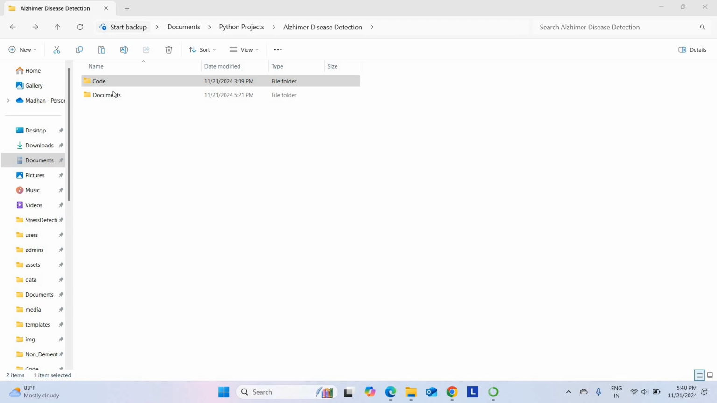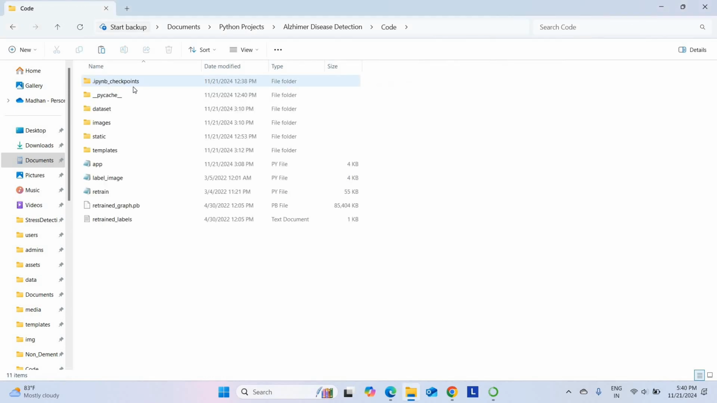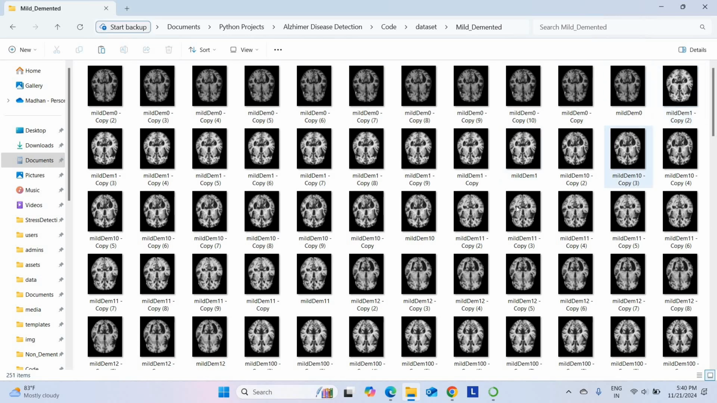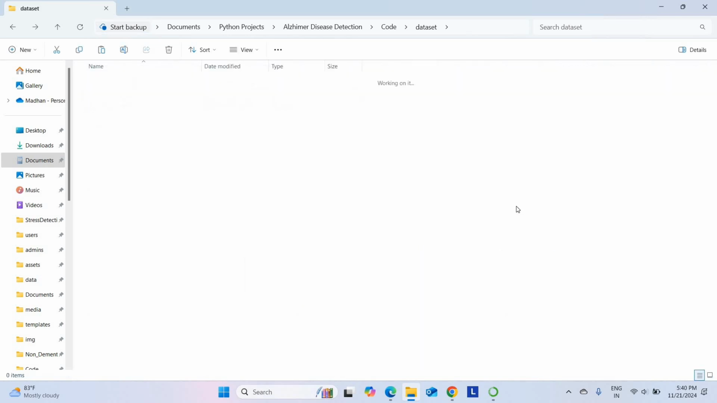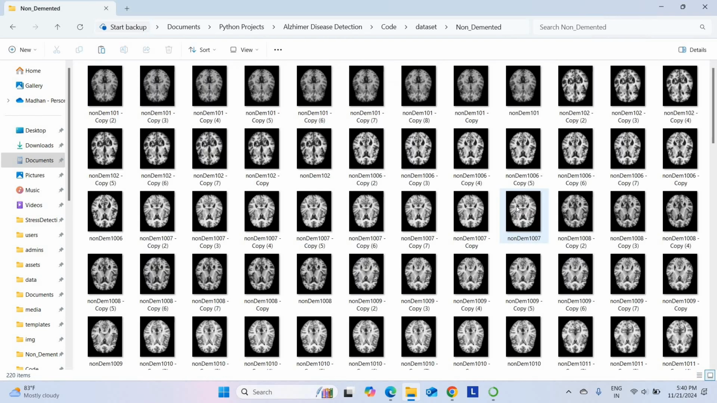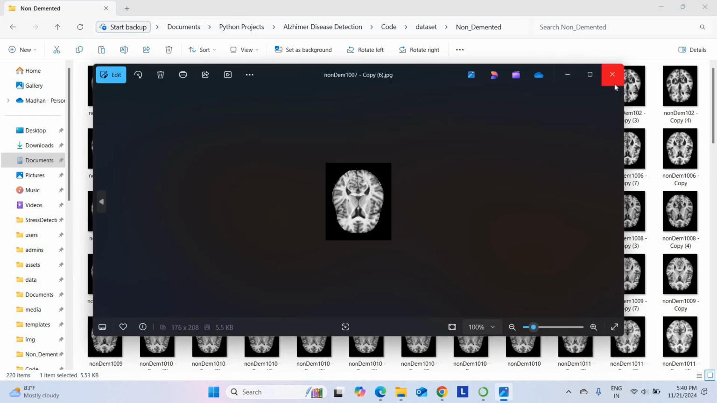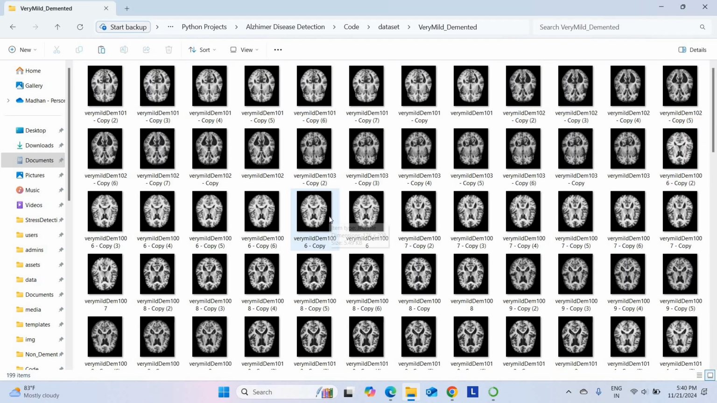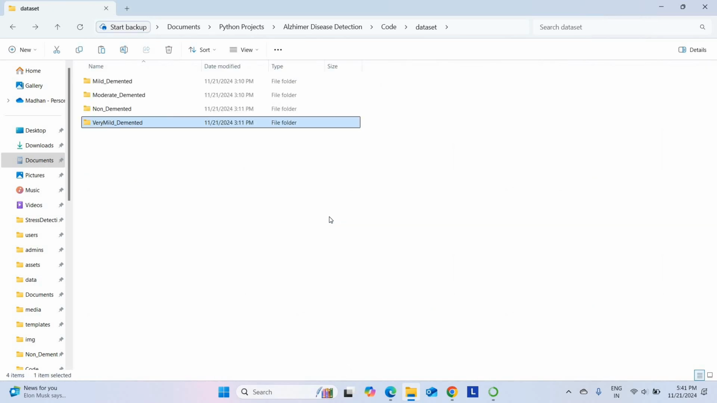Let me explain the project demo. This is the project code. Here you can see the data set. This is the data set we are going to use. Mild demented, these are the sample images. Moderately demented, these are the images. Then non-demented, these are the images. As per your thought, each image looks exactly the same, but this algorithm will efficiently differentiate each image based on the features present in each image. That is the advantage of this project.